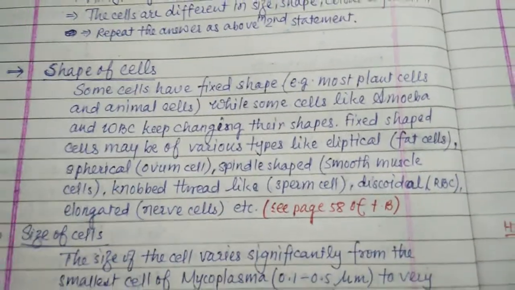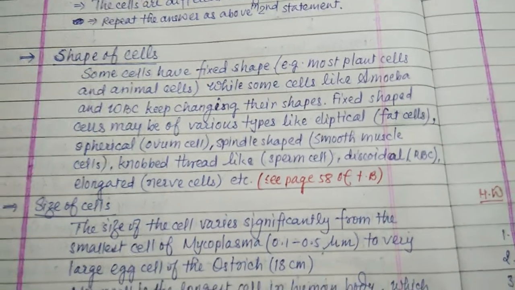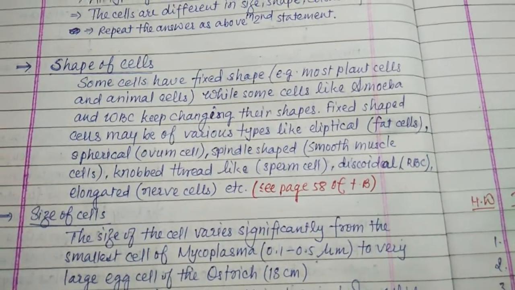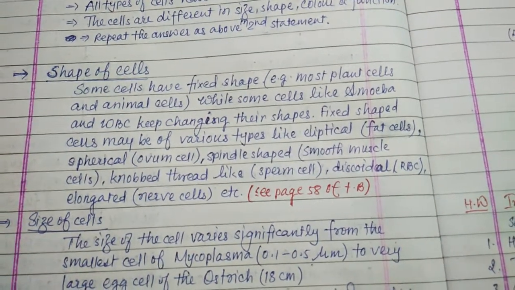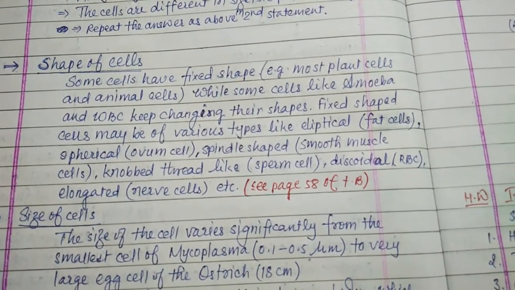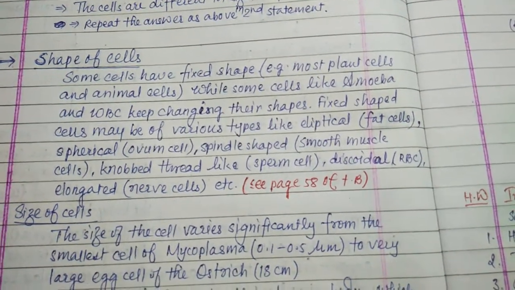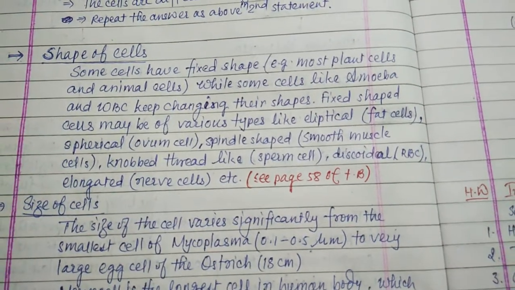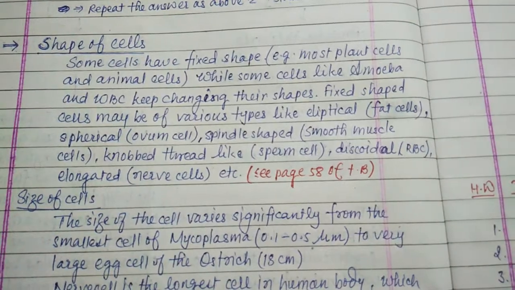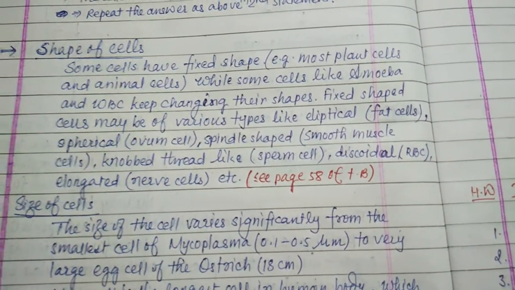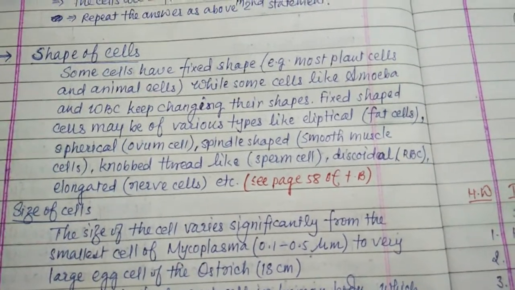Now, shape of cells. Some cells have a fixed shape. For example, most plant cells and animal cells have a fixed shape, while some cells like amoeba and WBC keep changing their shapes. Amoeba and white blood corpuscles, which are found in our body within the blood, keep changing their shape.